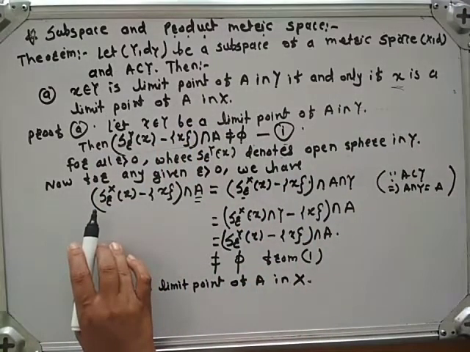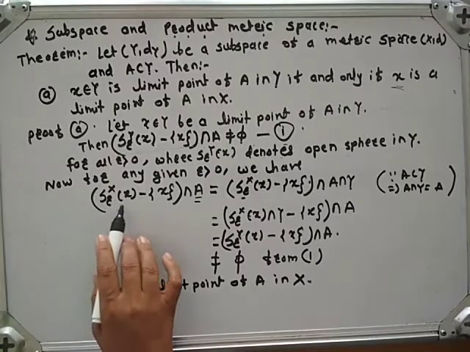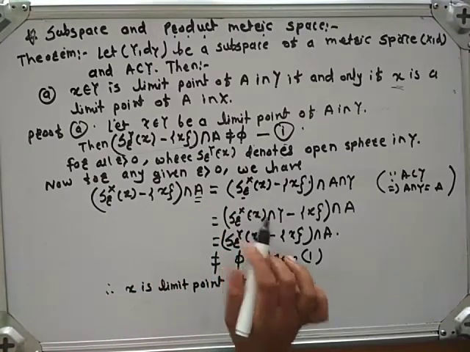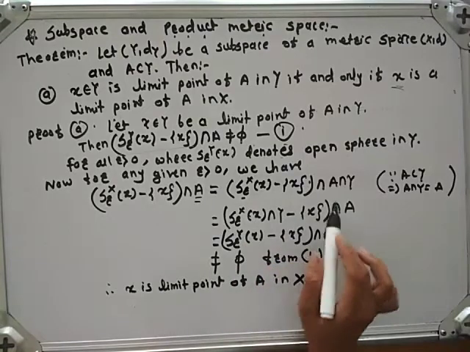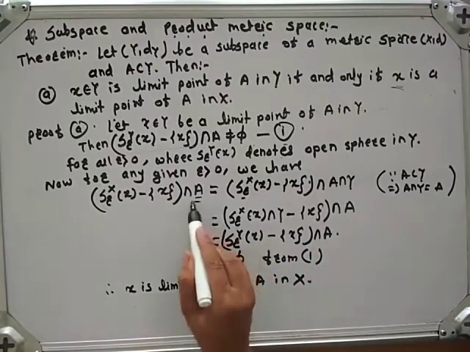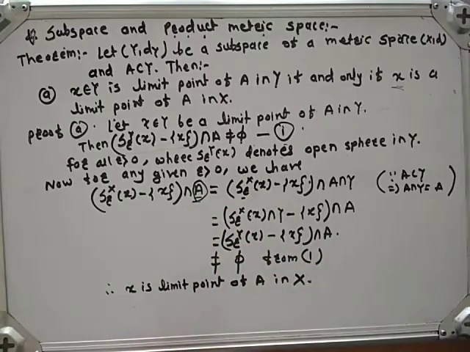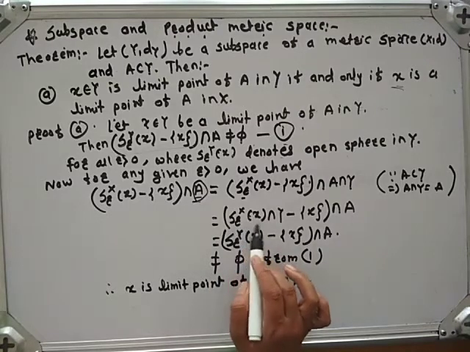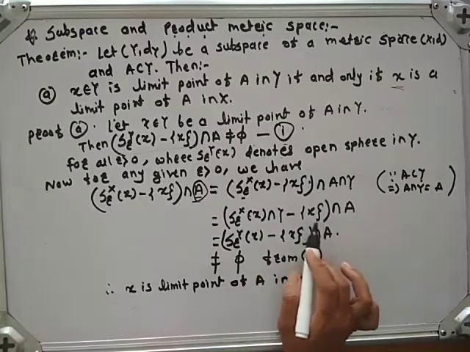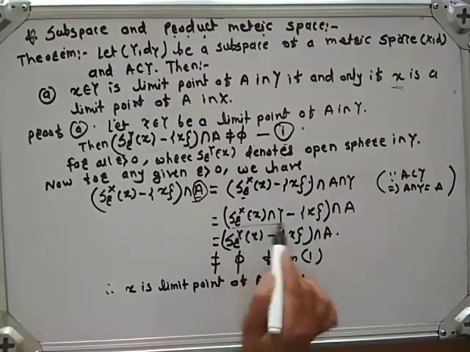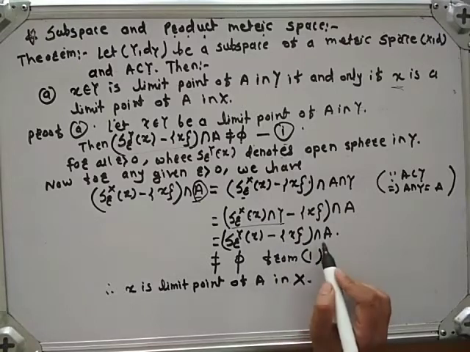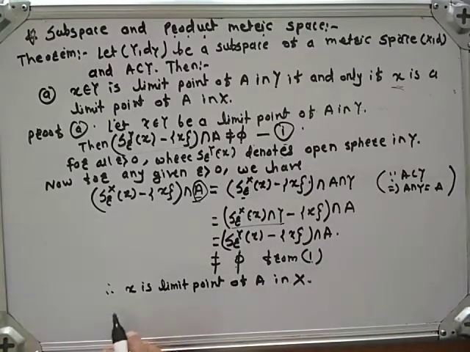For this, (S_r^X(x) minus singleton x) intersection A is equal to (S_r^X(x) minus singleton x) intersection A intersection Y. Here we replace A by A intersection Y, which is equal to (S_r^X(x) intersection Y minus singleton x) intersection A. This intersection is S_r^Y(x) minus singleton x intersection A. This is non-empty from 1. Therefore, x is a limit point of A in X.